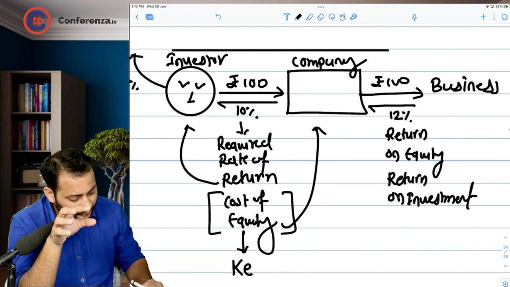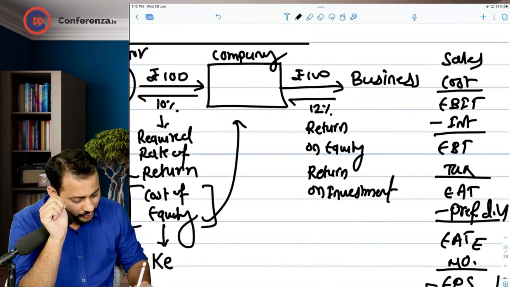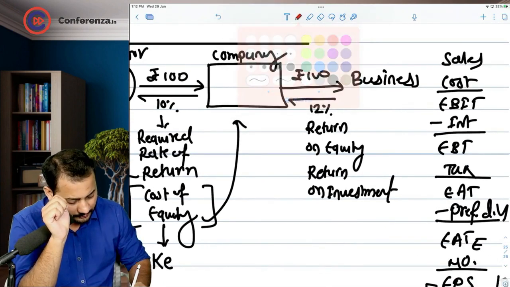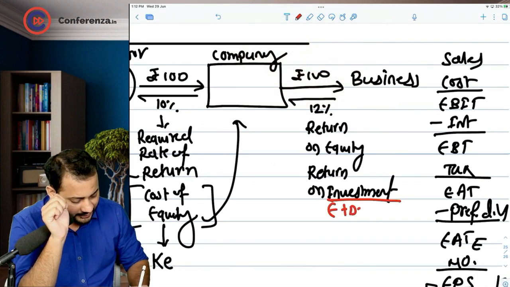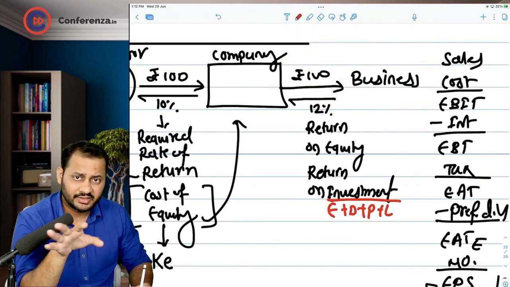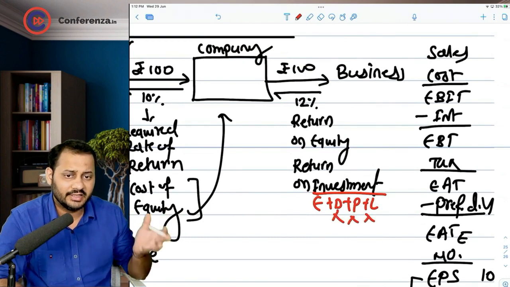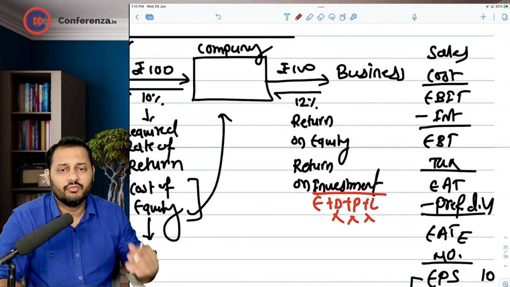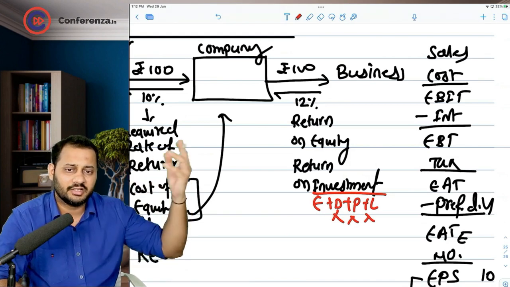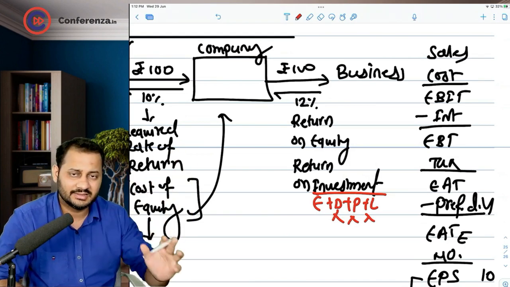Why am I telling you? Because investment includes equity, debt, preference, loan, everything. But if we are assuming that these three things are not there, then the entire investment is equity. So we call 12% return on equity or return on investment, it is the same thing.